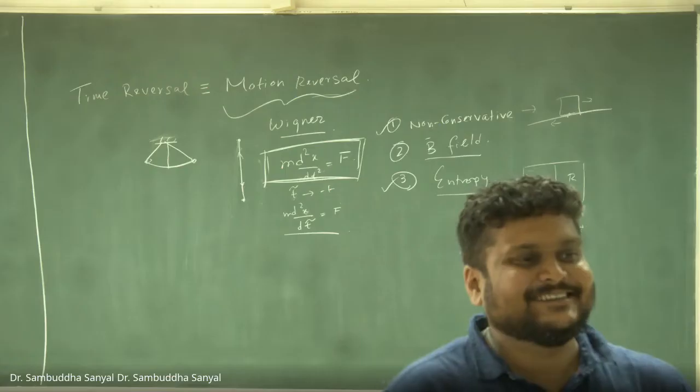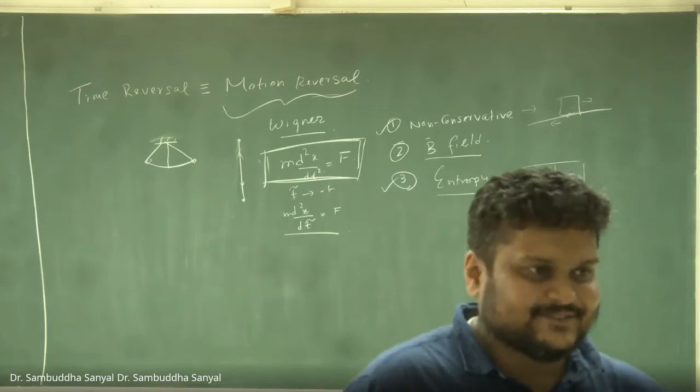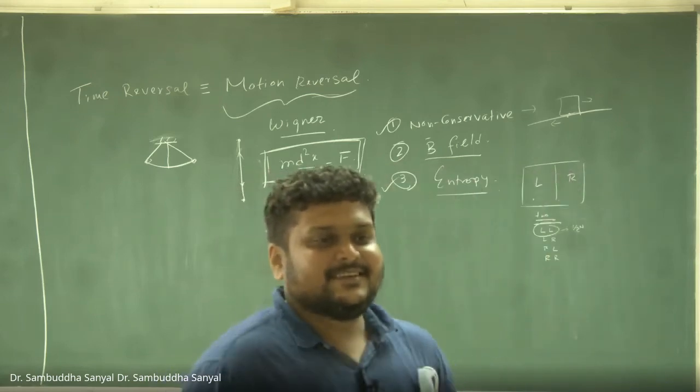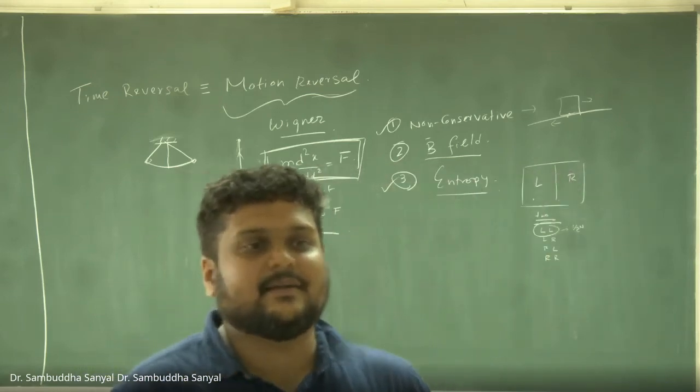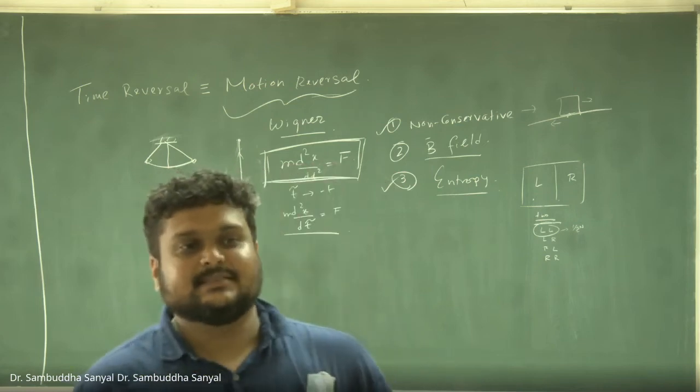Yes, sir. And regarding the entropy, when we take the probability case, it doesn't rule out the egg coming back, right? It only says that the probability is so small. Correct. So the arrow of time is a matter of probability. It's a matter of configuration, a matter of complexity, right?